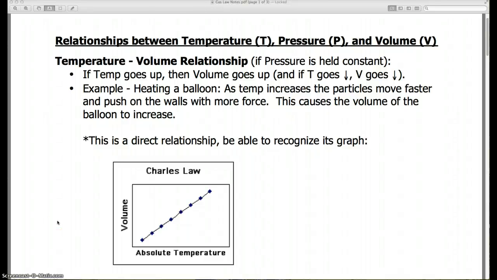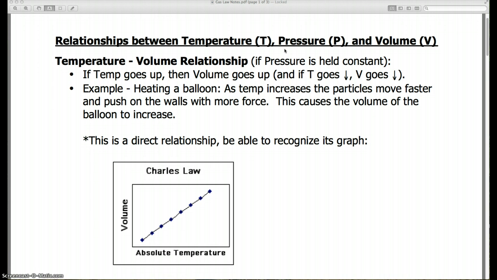Hi there. This video will cover the relationships between temperature, pressure, and volume. These are the three main variables that affect gases. There are more, and we'll talk about that in the next video and at the end of this video. But the three main ones that we'll focus on for now are temperature, pressure, and volume, and relationships between those variables. Now, if we're looking at the relationship between two of those variables, the third one will always be constant. So if we see in this first example, temperature-volume relationship, we see that pressure is held constant.